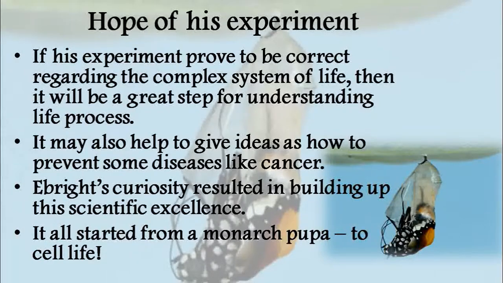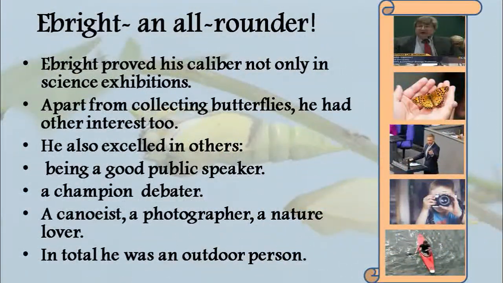Then apart from all these achievements, he was not at all devoting his life only to scientific experiments. He just enjoyed his life at its best. How? Apart from collecting butterflies and scientific experiments, he excelled in other things also. What are they? He was a good public speaker. He was a champion debater, a canoeist, a photographer, a nature lover. In total, he was an outdoor person.